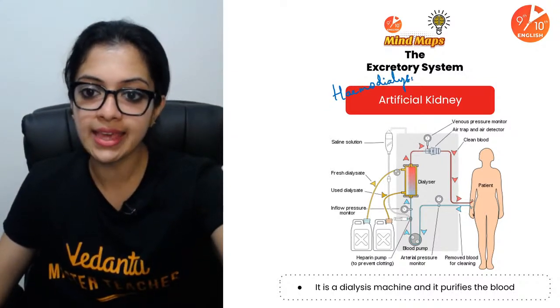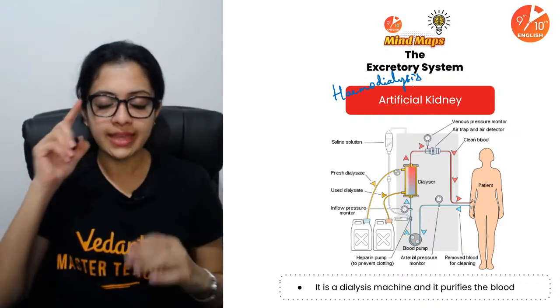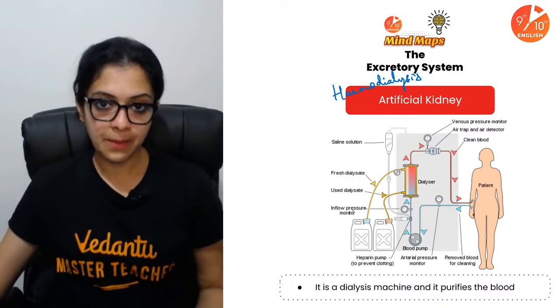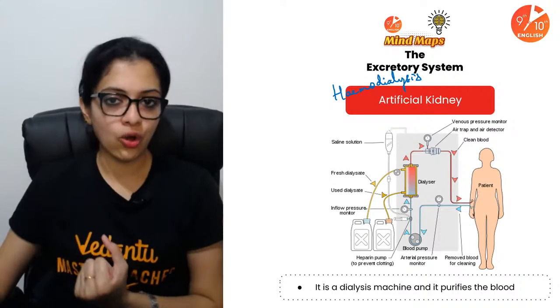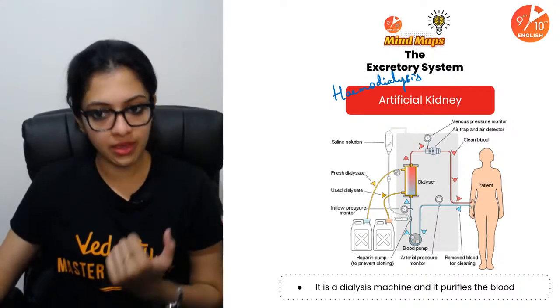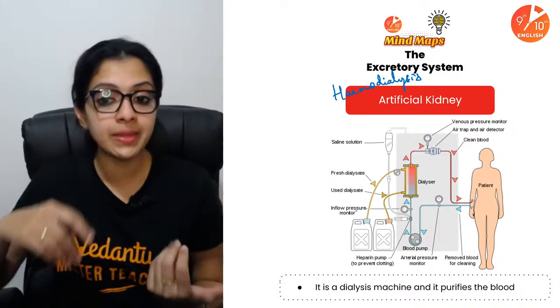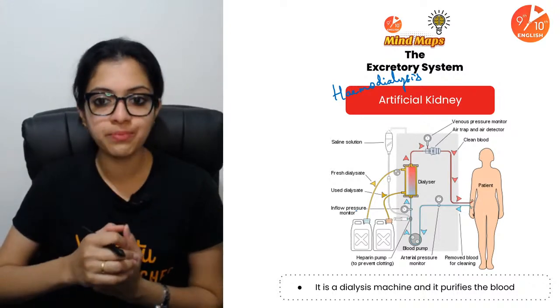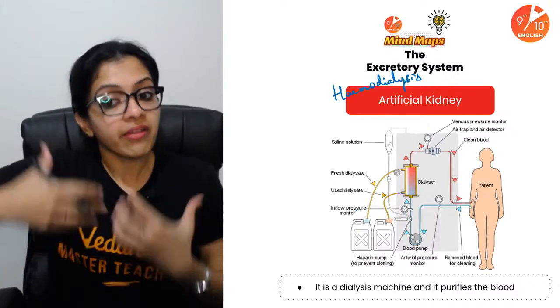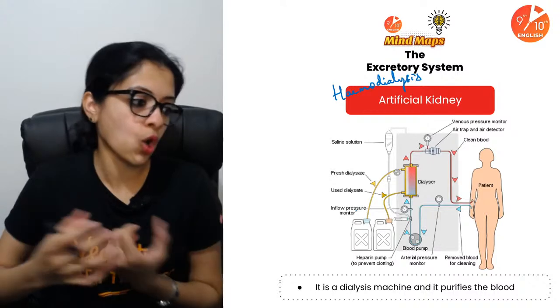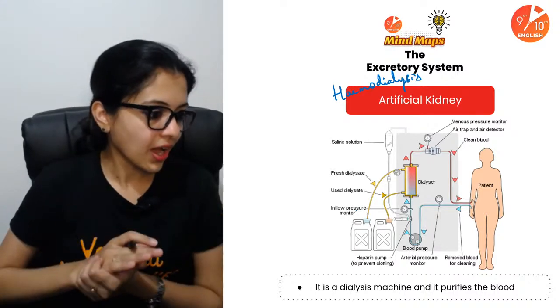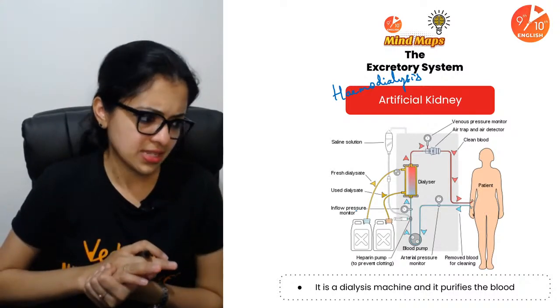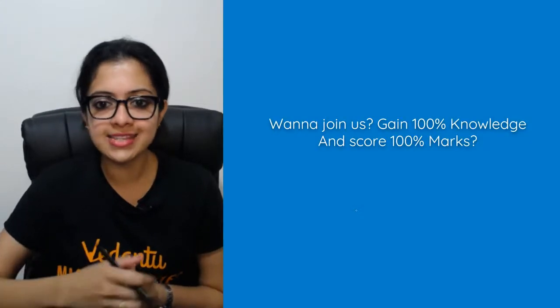Hemodialysis, wherein in case of kidney failure, what happens is something called an artificial kidney would be used, an equipment and a procedure which has to be performed in order to replace the function of a normal healthy kidney. Okay, right. All right, and let us move ahead.